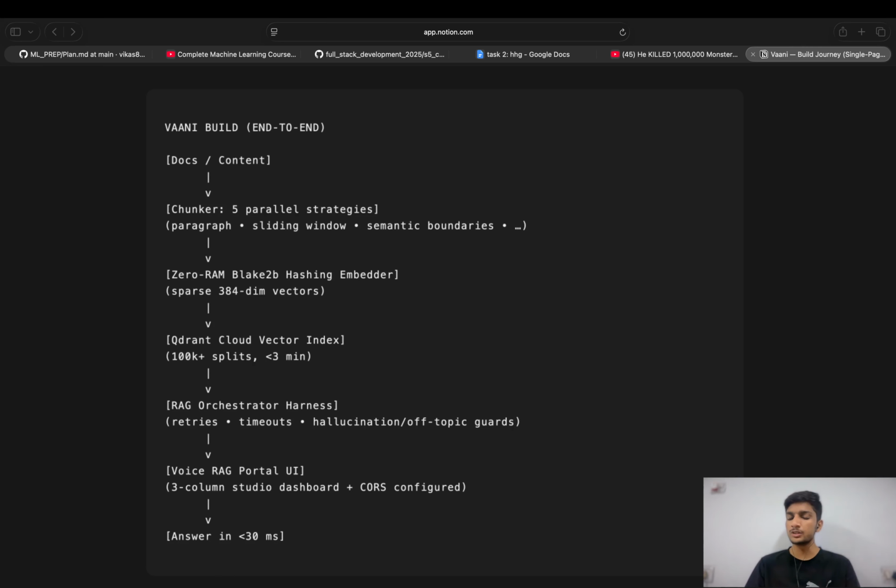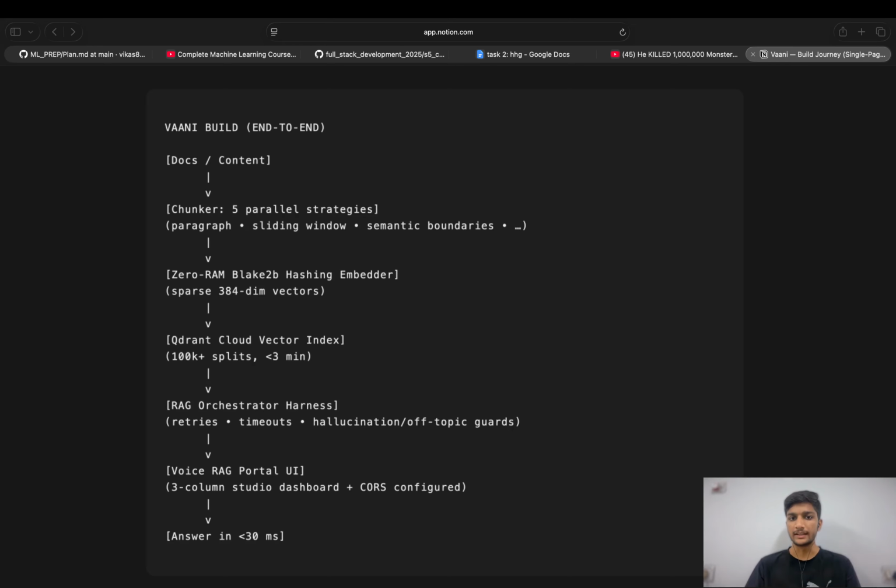I started by using a PyTorch-based neural embedding system, but deploying to Render's free tier resulted in instant out-of-memory crashes due to the 512 MB RAM limit. To solve this without compromising search quality, I designed a custom zero-RAM BLAKE2b hashing embedder.